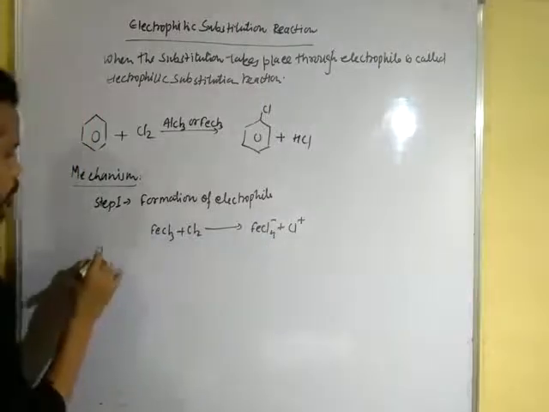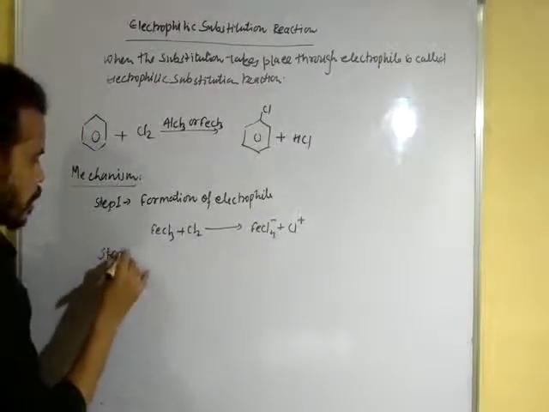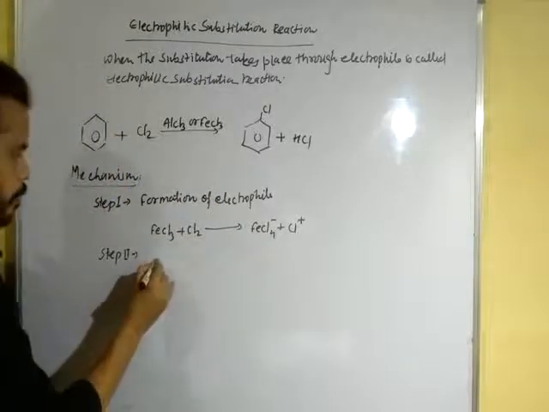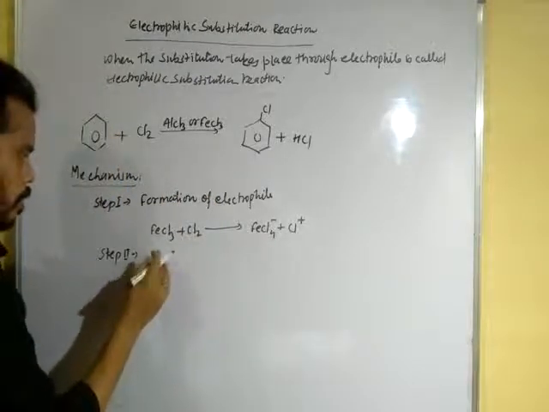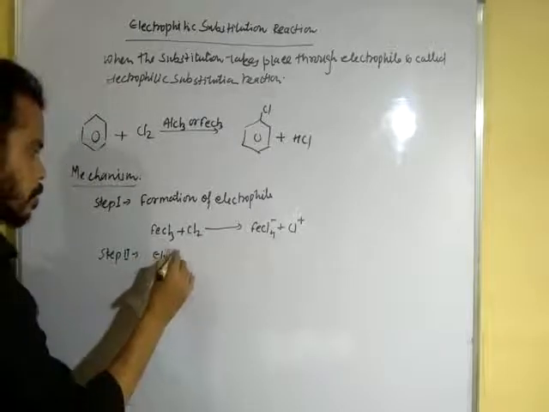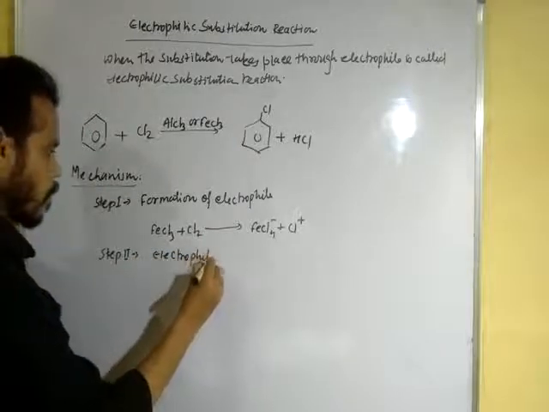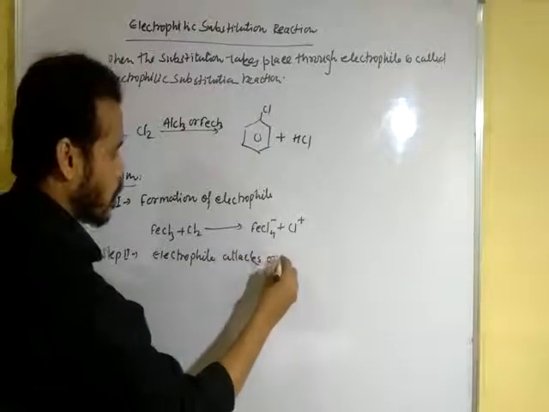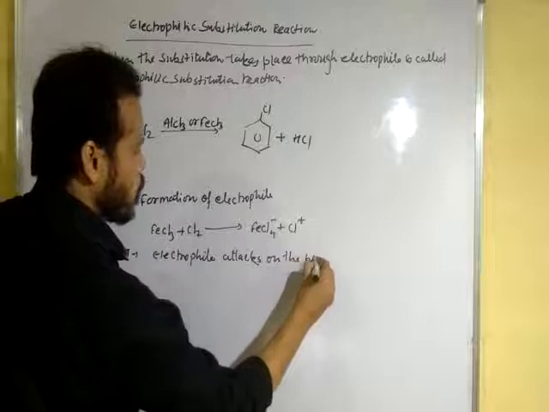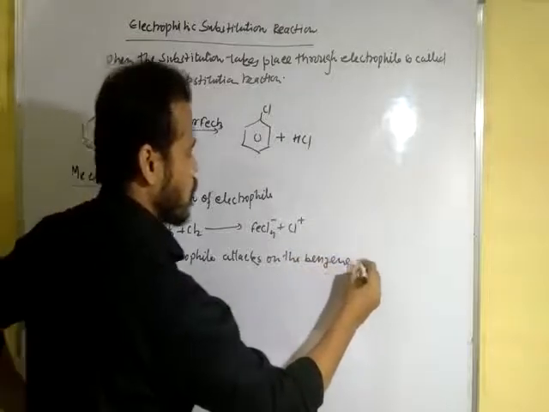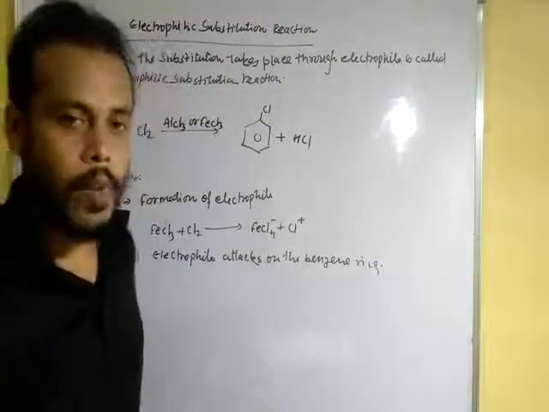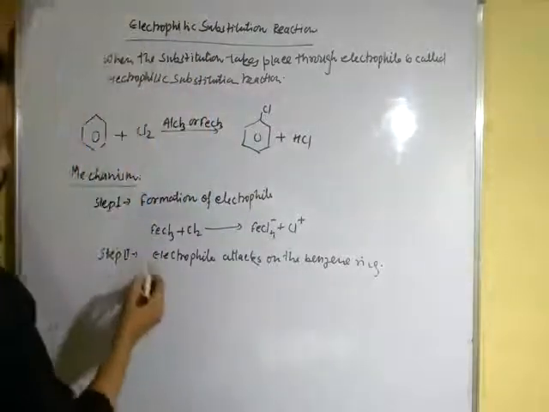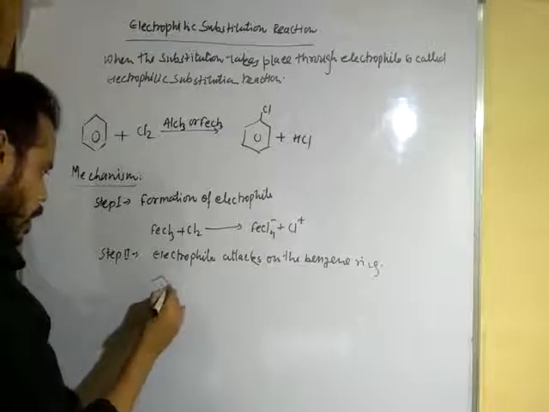In the second step, the chloronium ion attacks the benzene ring. That means the electrophile attacks the benzene ring and is stabilized by resonance structures. See the mechanism.